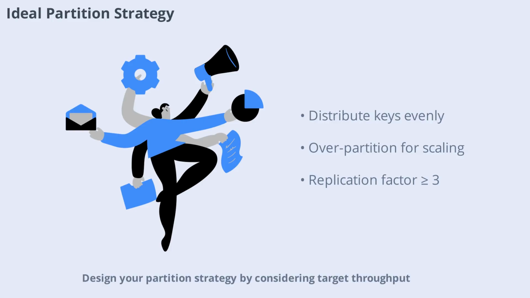Design your partition strategy by considering target throughput, expected consumer count, and broker count. Use high cardinality keys that distribute evenly, avoid too many partitions per broker, and over-partition slightly for future scaling. A replication factor of at least 3 is recommended for production. Proper partitioning ensures scalability, reliability, and efficient resource usage.